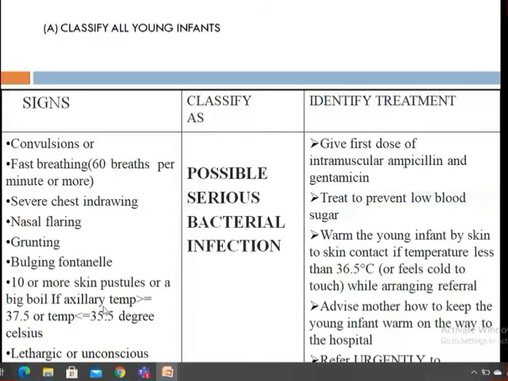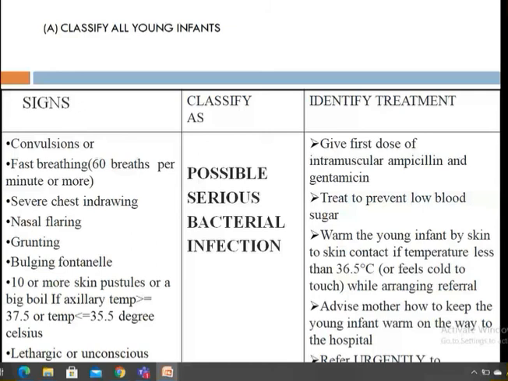So in possible serious bacterial infection, all these signs will be present. Since I have not been posted to primary health centers and health posts, I don't know, but the child will land up with all these signs. Then you have to classify the baby as possible serious bacterial infection, and give the first dose of intramuscular gentamicin. Then you have to treat to prevent low blood sugar, make the baby warm, and then refer. During referral, advise the mother how to keep the infant warm, and refer urgently to the hospital.